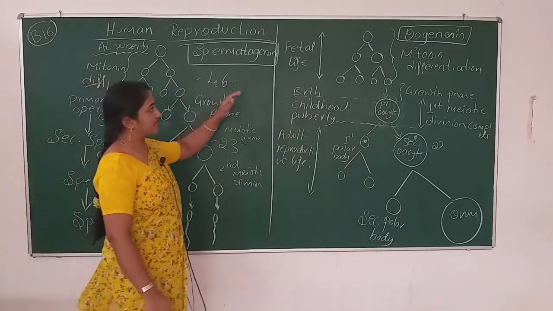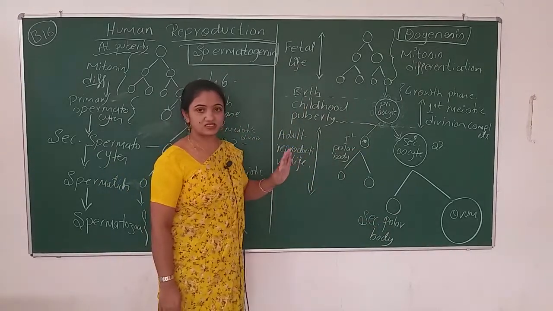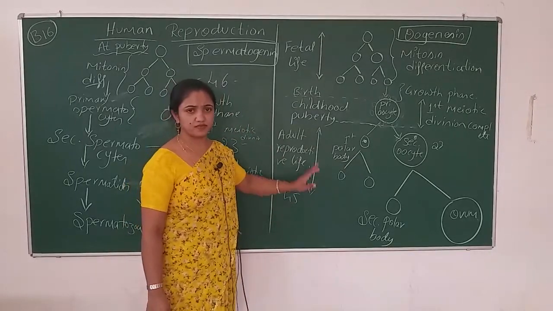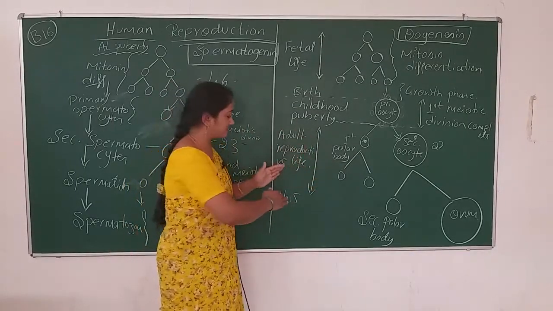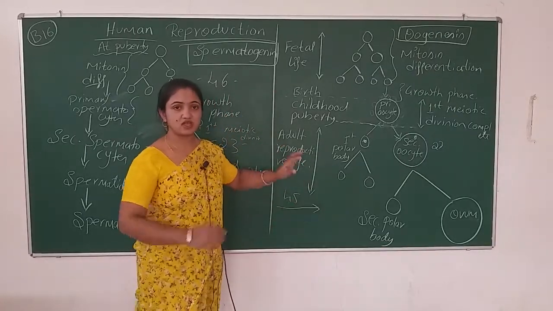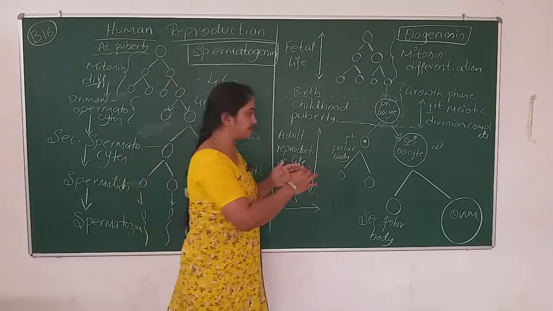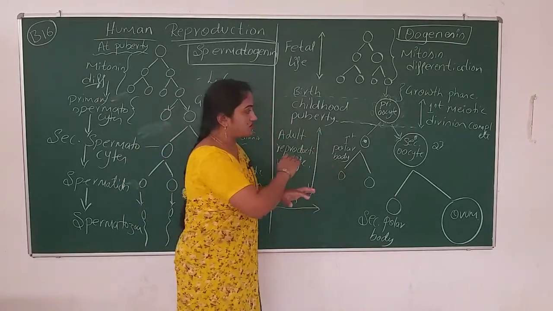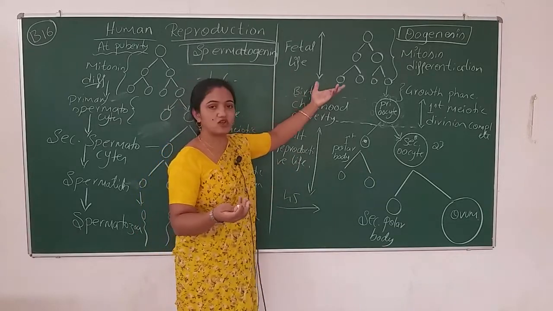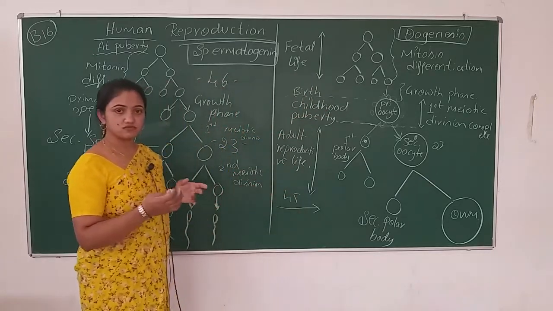You have to understand that from the fetal life through puberty, it will last only up to 45 to 50 years of age. Until that age the oogenesis occurs. After that, in the menopause period, oogenesis will not occur inside the female body. Why? Because primary follicles will not be there for the oogenesis. That's why oogenesis will not form.